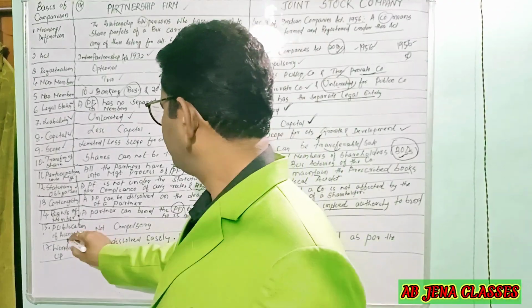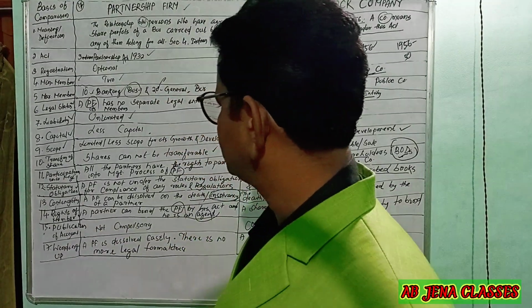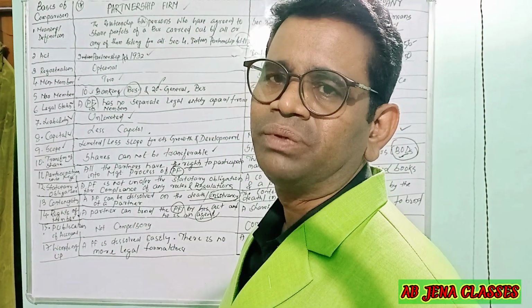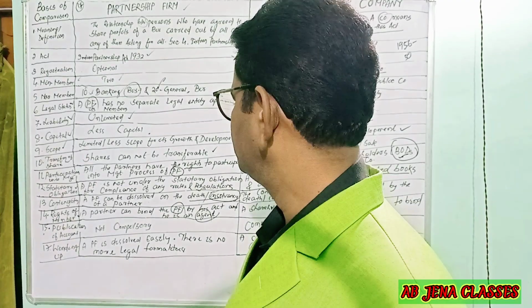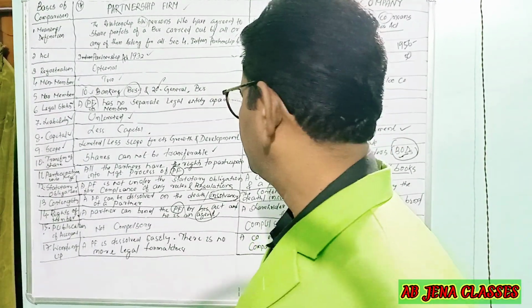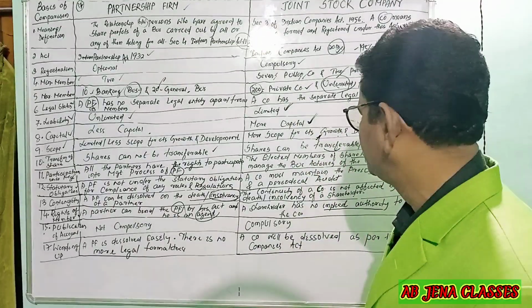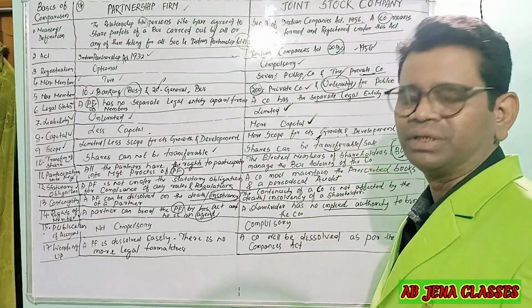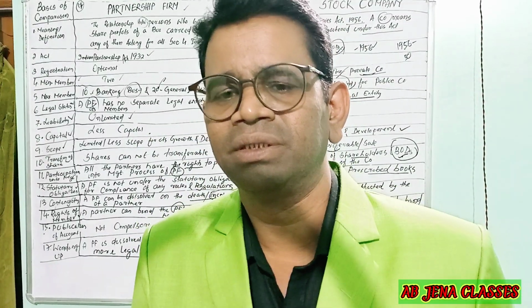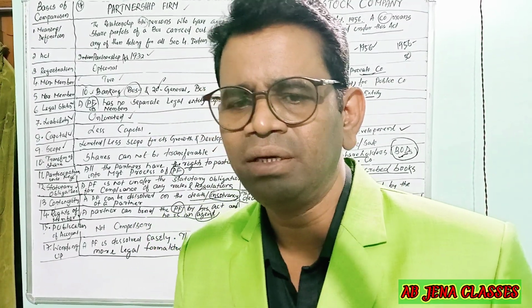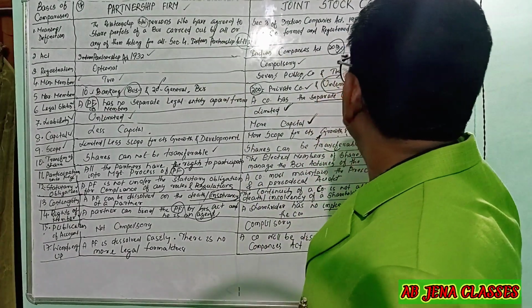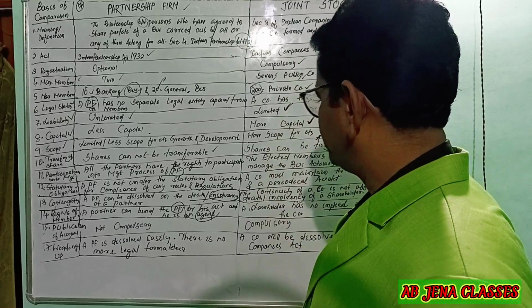Next one is the publication of accounts. In a partnership firm, the books of accounts will not be published. It is not compulsory, it's optional. Whereas in the case of a joint stock company, the books of accounts, that is the final accounts showing profit, loss, assets, liabilities, etc., must be published as per the Companies Act 2013.